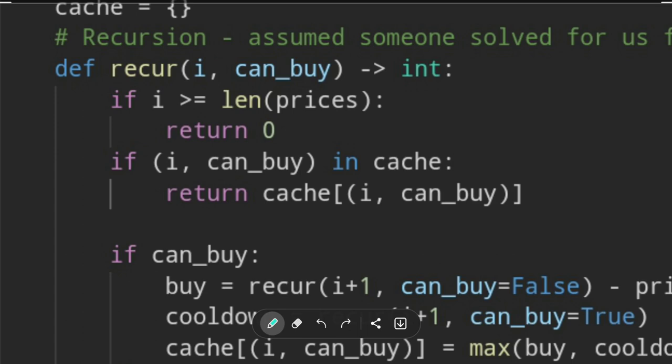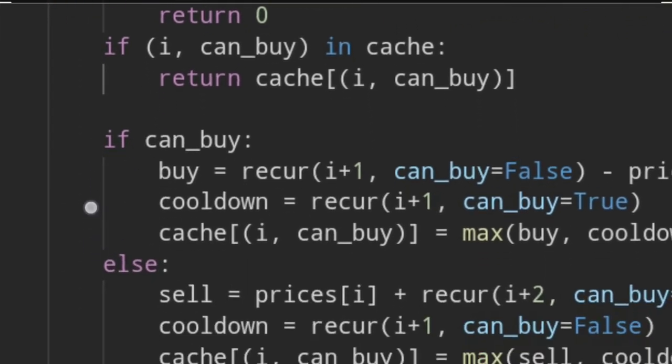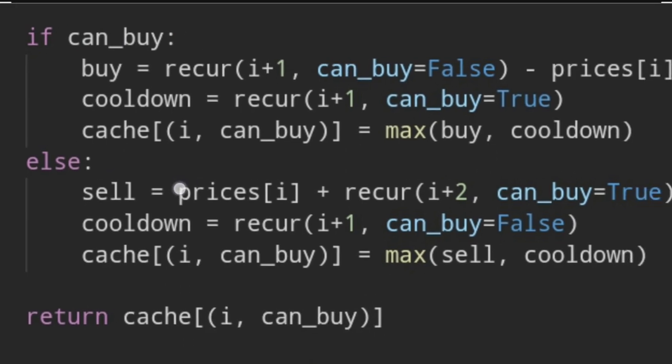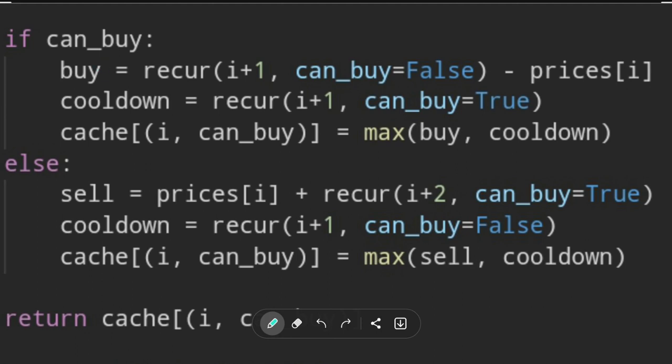Let's, before we start with edge cases, let's go. So we have two cases, right? We have a case where we can buy, and we have a case where we cannot buy. Okay, if we can buy, then what are the options that we have? We can buy, but we can also cool down, right? If we cannot buy, then what are the options? Either to sell or to cool down. Okay, because we can sell, but we can decide not to sell.